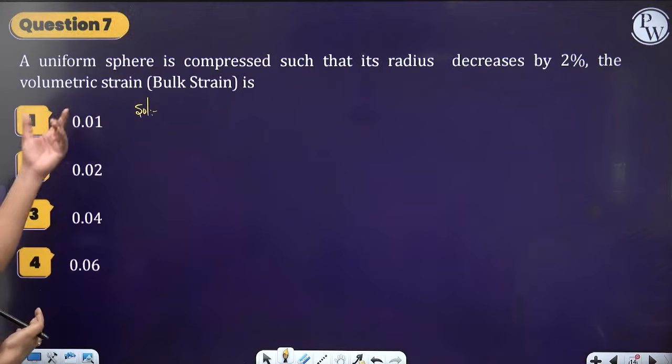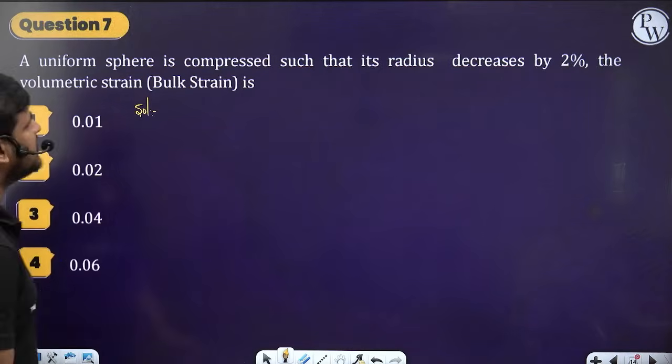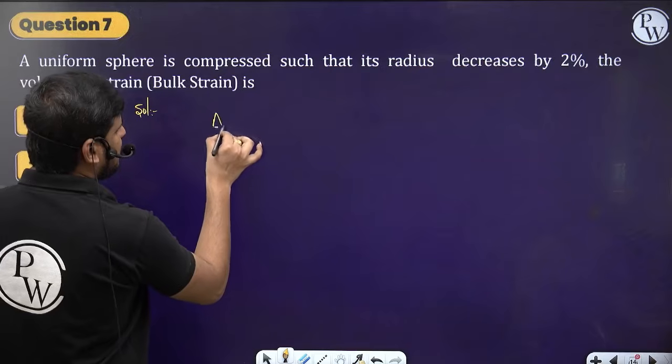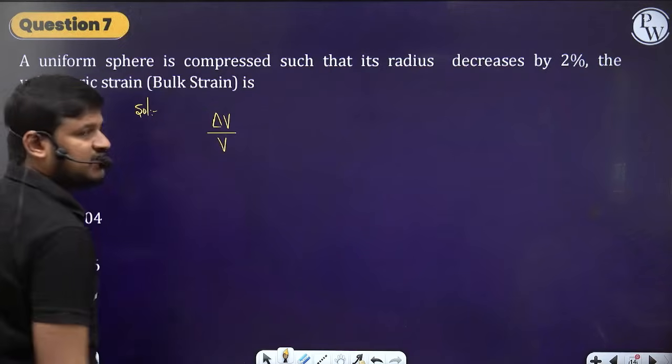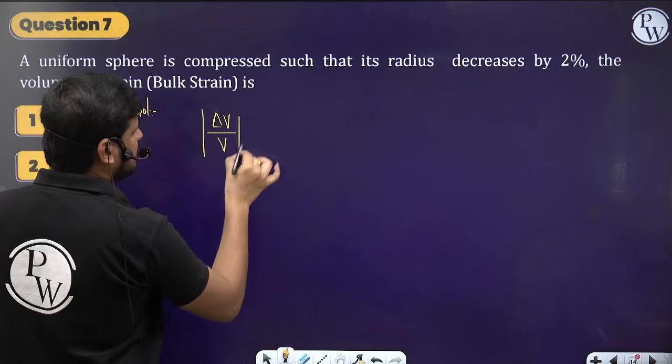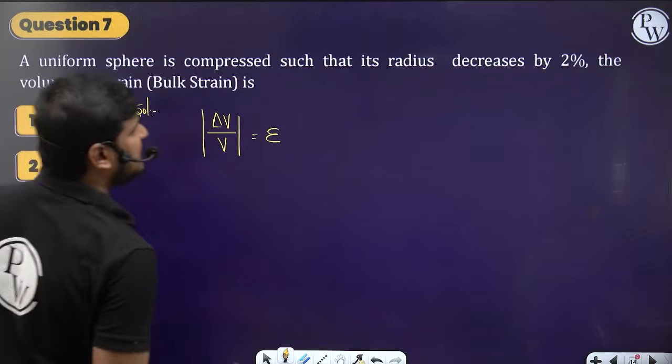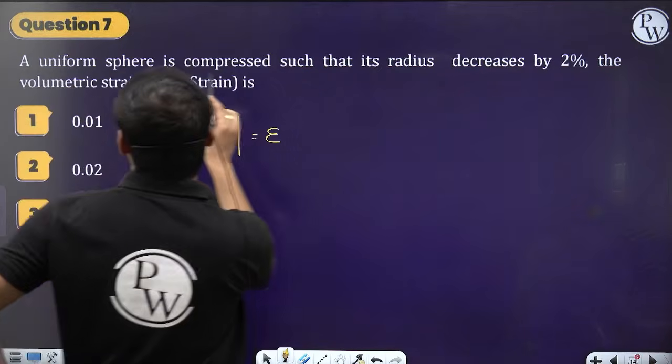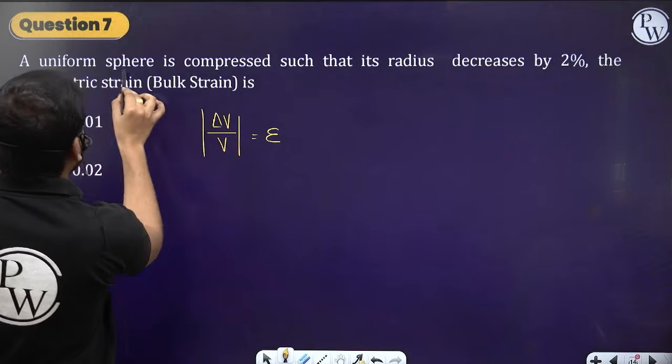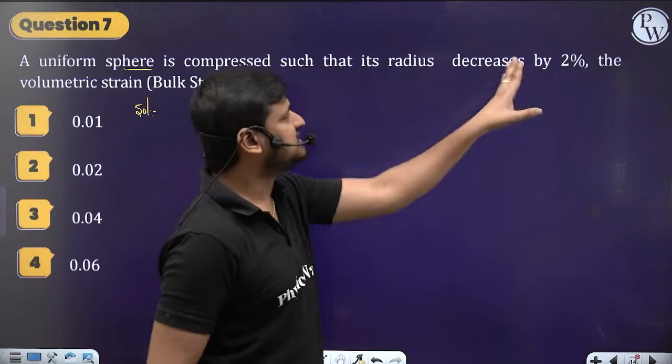What is the volumetric strain? We know that the volumetric strain is delta V by V. Yes or no? The radius decreases by 2%.